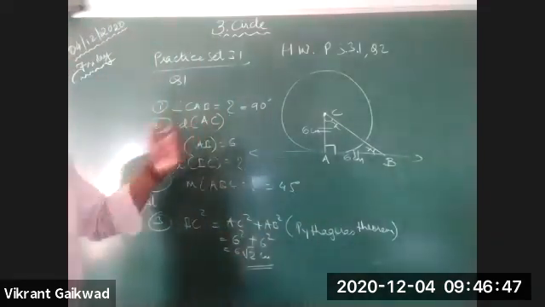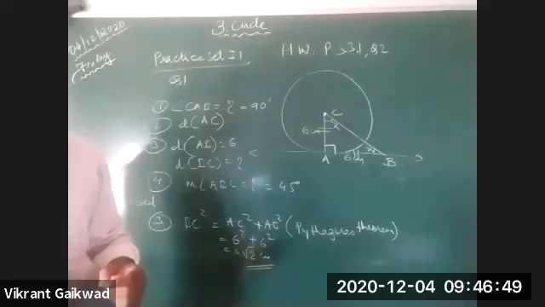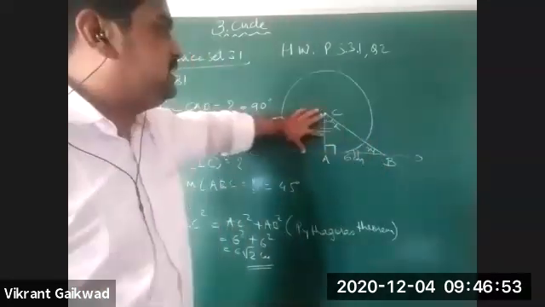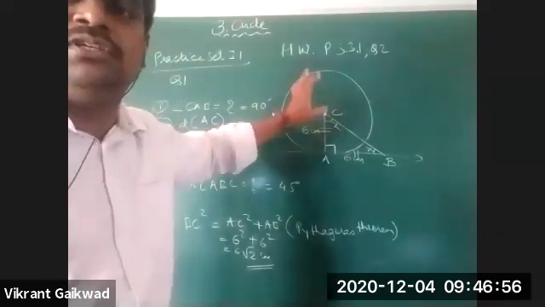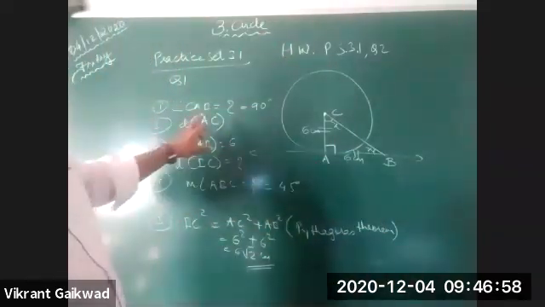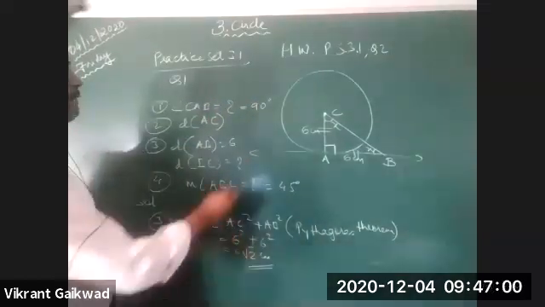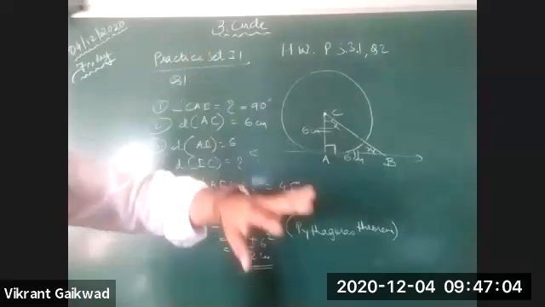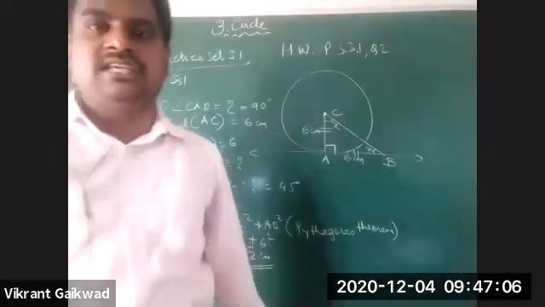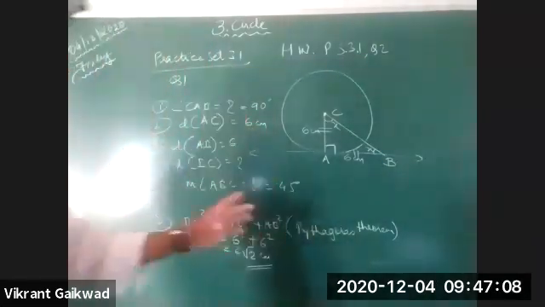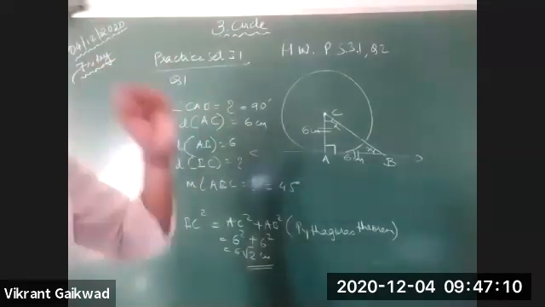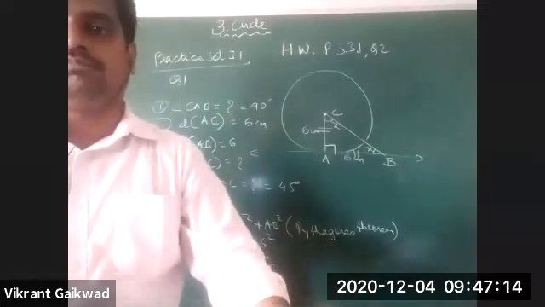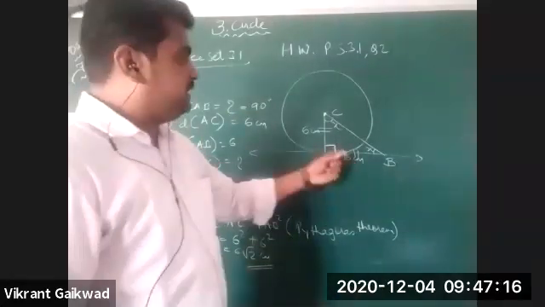After that, you have to find the distance of AC. As AC is perpendicular to AB and AC is forming the radius, the distance of AC is going to be 6 centimeters, as they have given us that the radius is 6 centimeters. After that, the distance of AB is given to you as 6, and you have to find the distance of BC.